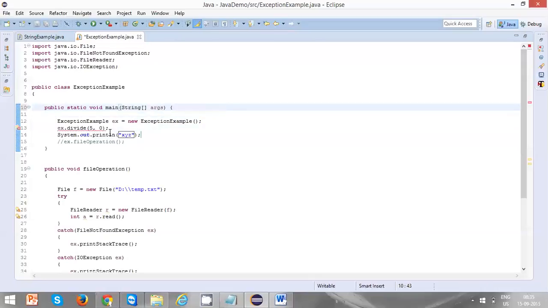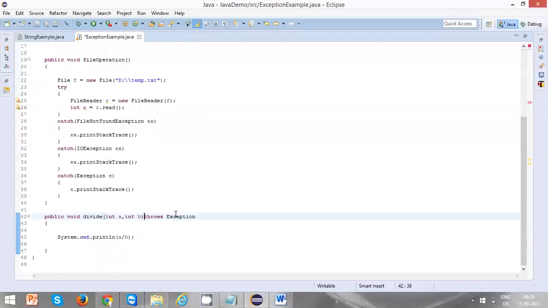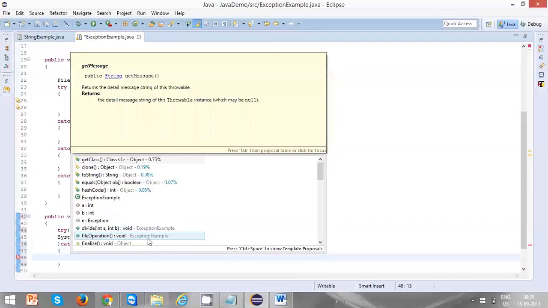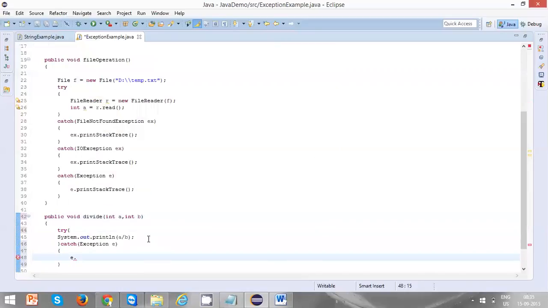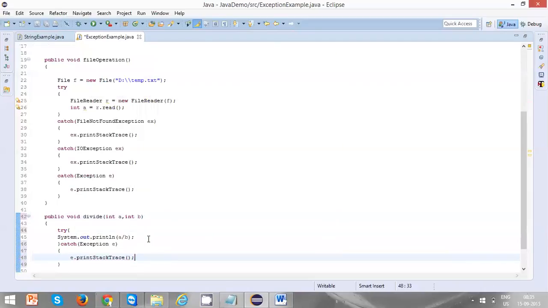Let's say if the divide is handled, if here itself it is handled, I'm handling the exception and I'm printing some useful message by calling e dot print stack trace.